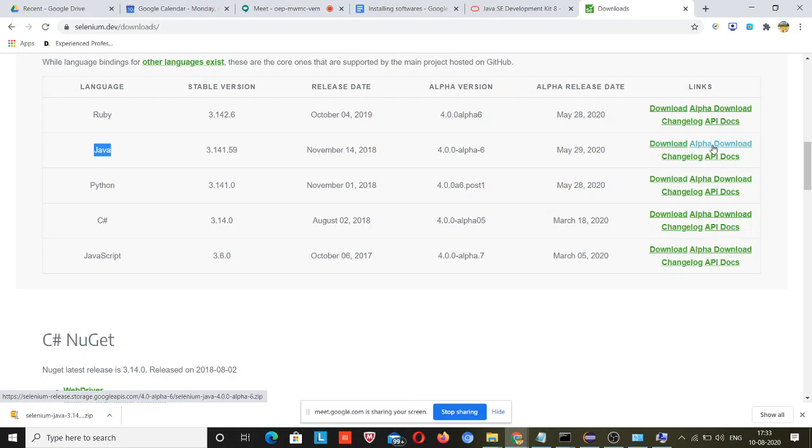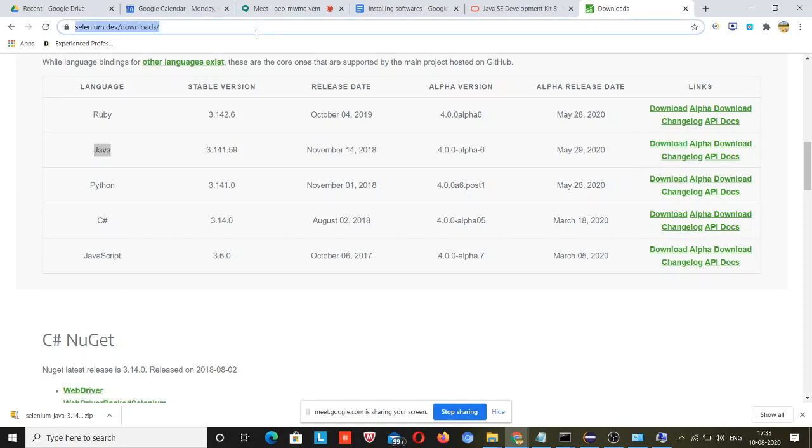Don't click on this alpha download, just click on this download and that file will be downloaded. Make sure you download for Java only, because we are doing our work with the Java language.